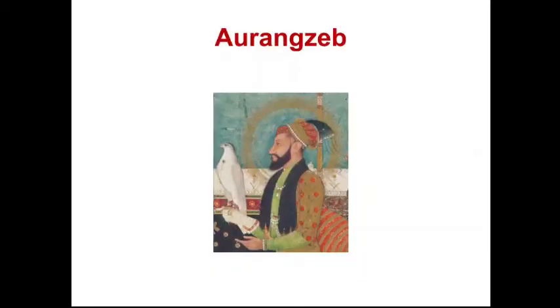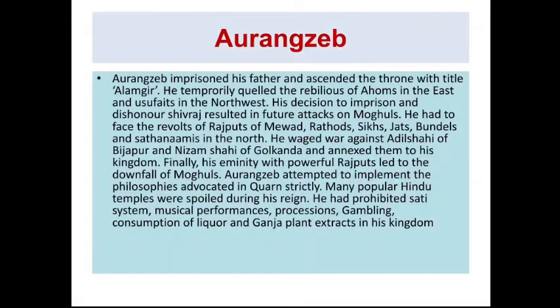In the end there was internal rivalry among his sons to succeed him. Aurangzeb finally became his successor. So Shah Jahan's son Aurangzeb was the last great king of the Mughal dynasty, and he started ruling. Aurangzeb imprisoned his father and ascended the throne with the title Alamgir.